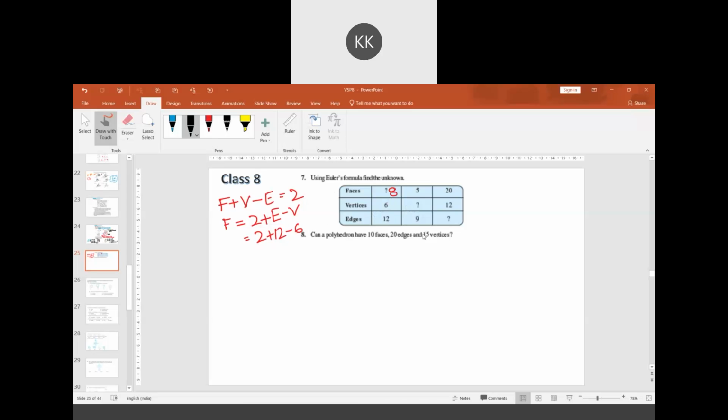How many vertices are there? Is it so difficult? 8, sir?